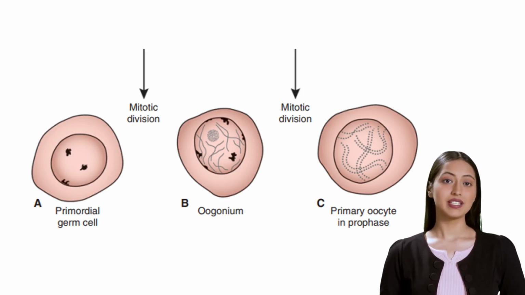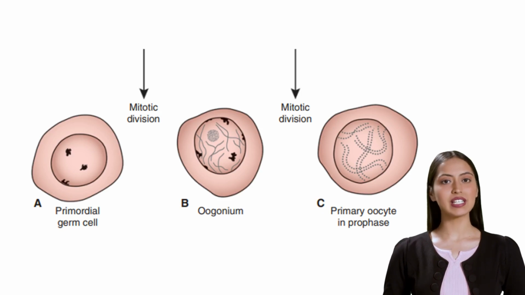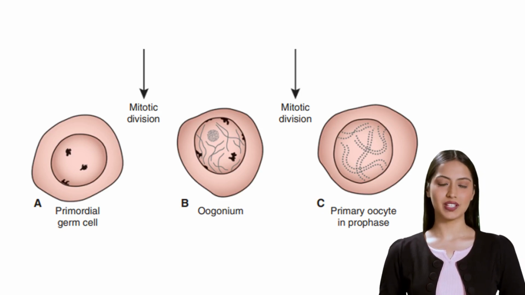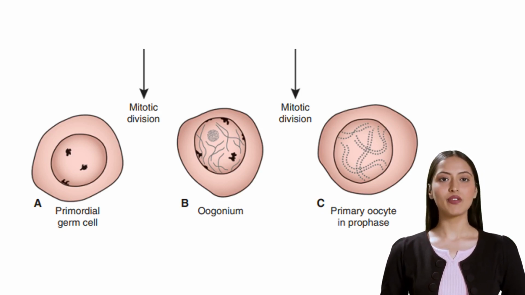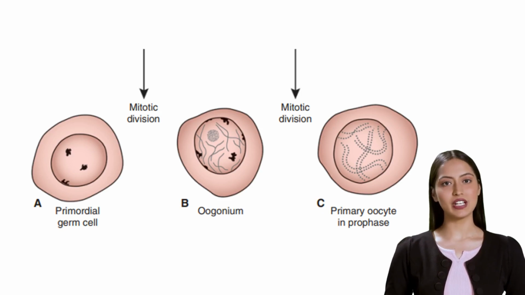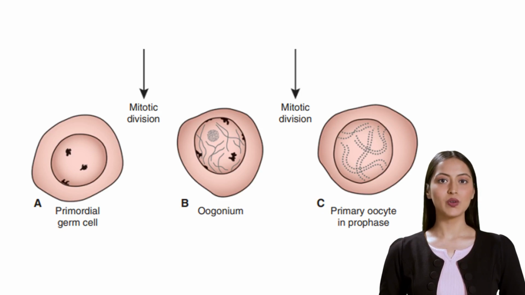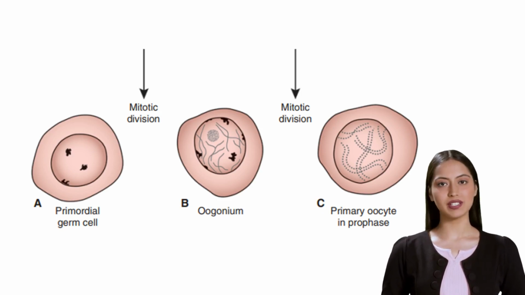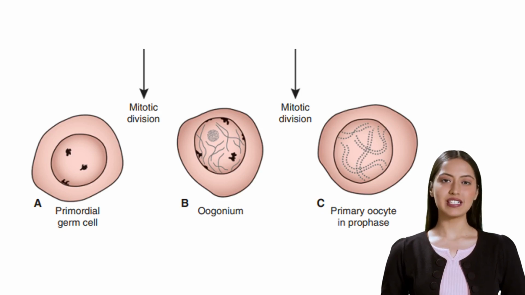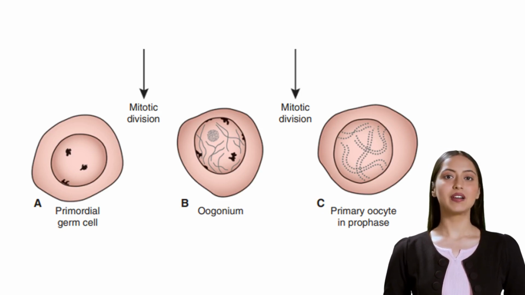By the seventh month, surviving primary oocytes that have entered prophase of meiosis I become surrounded by flat epithelial cells, and they form together the primordial follicle. All primary oocytes enter the prophase of meiosis I near the time of birth, but they don't enter the metaphase of meiosis I right away.